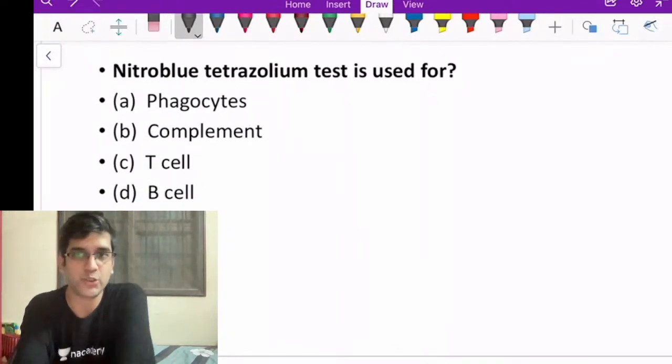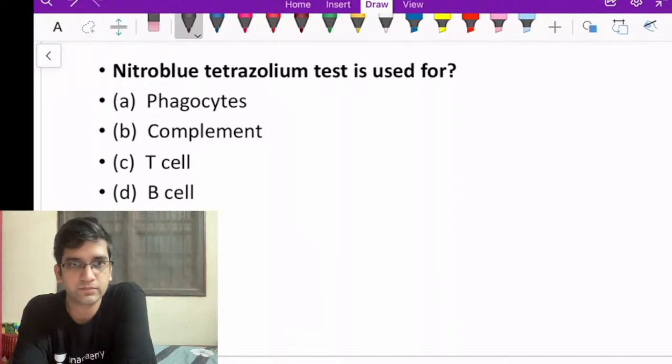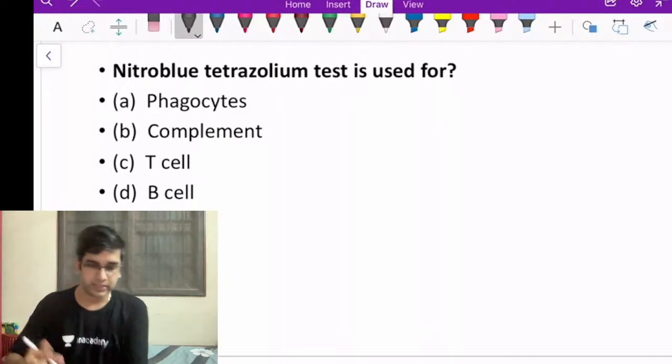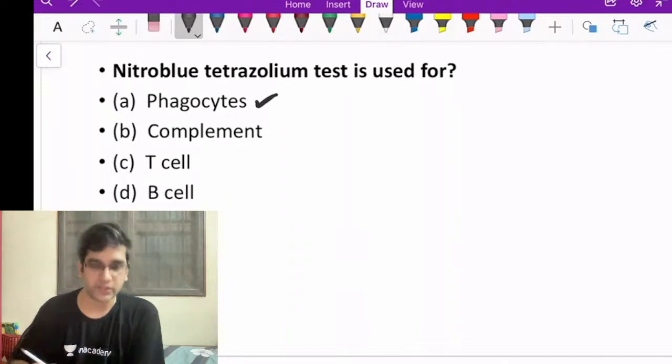Nitroblue tetrazolium test is used in... Okay, this is a simple one as well. It's a test useful for phagocytosis, right? This is a test useful for phagocytic activity of the cell.